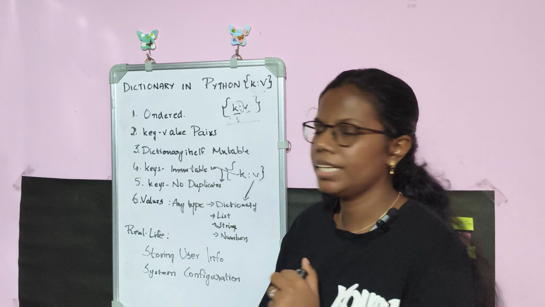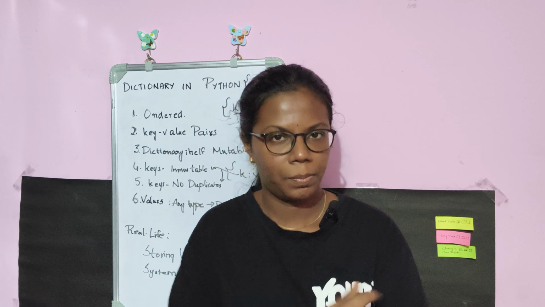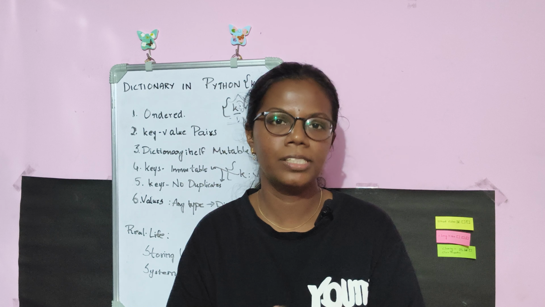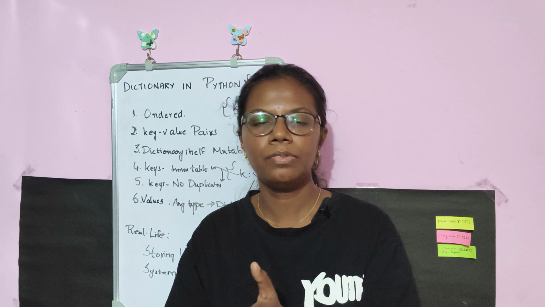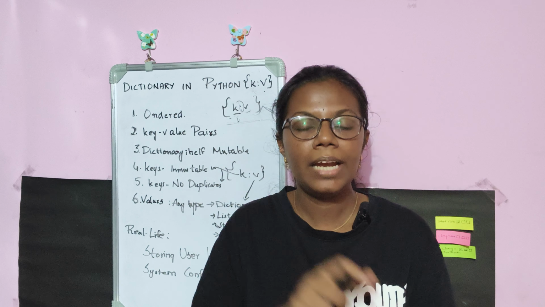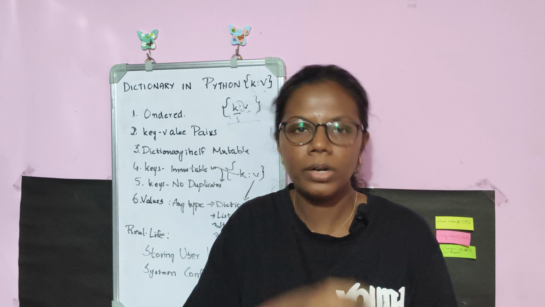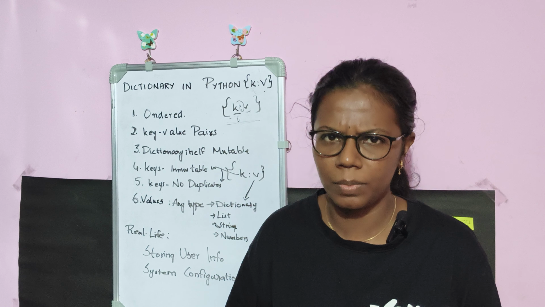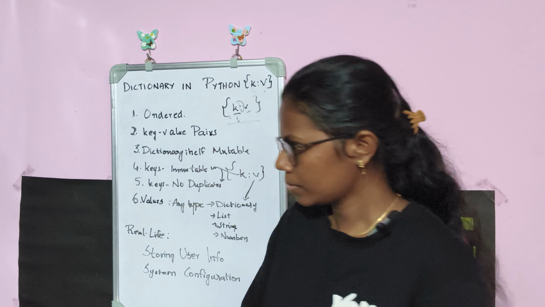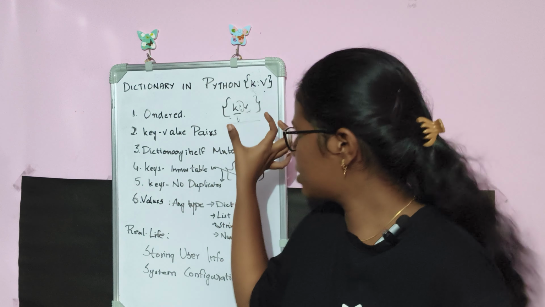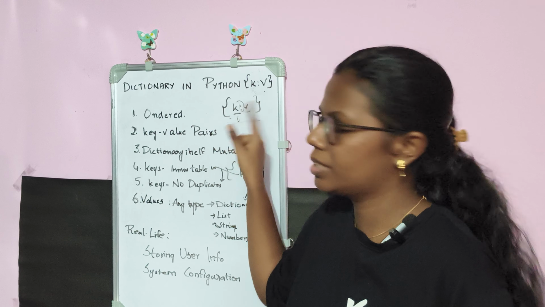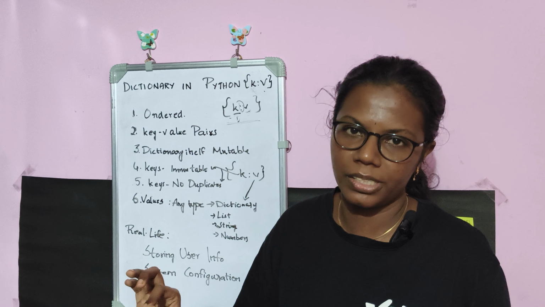Next, dictionary itself is mutable. When you call a particular data type a mutable data type, it means you can make changes to it. Dictionary itself is mutable, which means that I can make changes to the whole dictionary. And at the next point, we have keys are immutable. What does it mean? If I create a dictionary, this is how it will look like. It will have keys and values, and it will start with a curly brace and end with a curly brace.